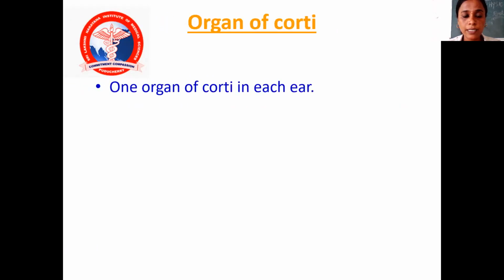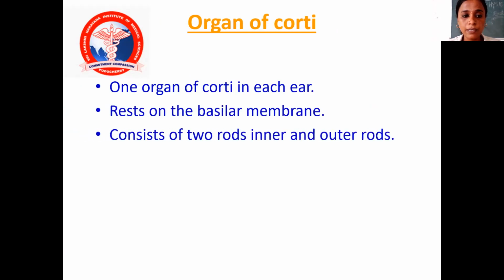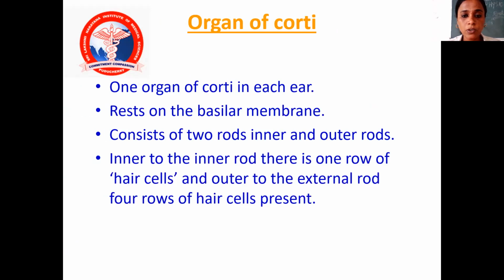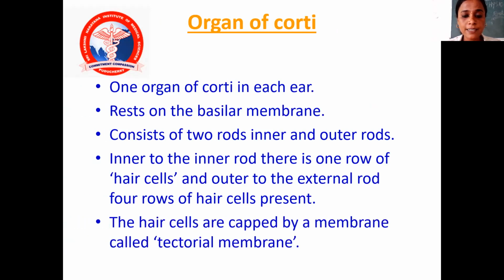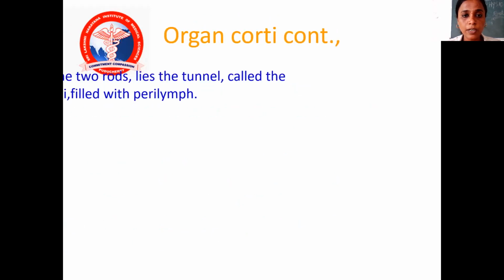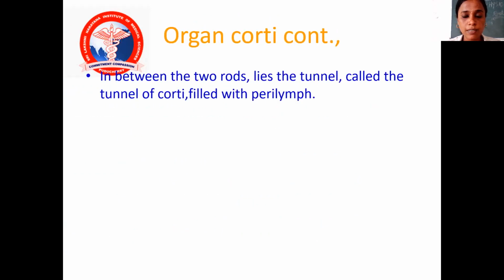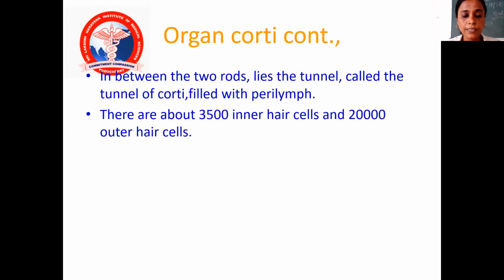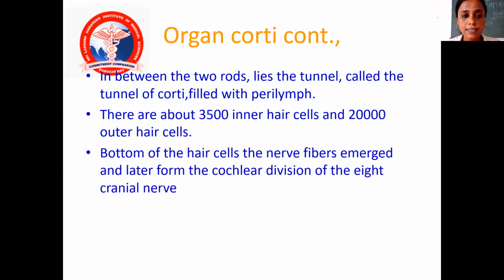There is one organ of Corti in each ear. It rests on the basilar membrane and consists of 2 rods, the inner and outer rods. Inner to the inner rod, there is 1 row of hair cells, and outer to the external rod, 4 rows of hair cells are present. The hair cells are capped by a membrane called the tectorial membrane. In between the 2 rods lies the tunnel called the tunnel of Corti. It is filled with perilymph. There are about 3,500 inner hair cells and 20,000 outer hair cells.